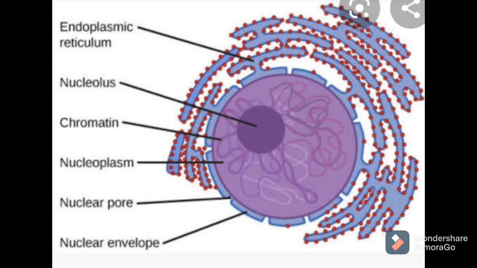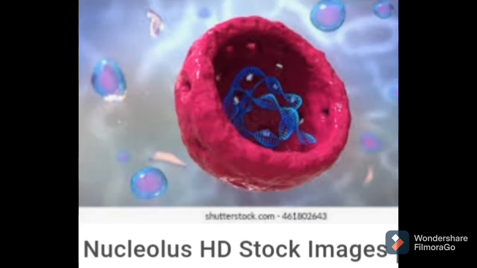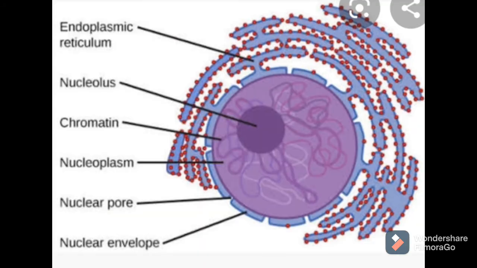It is not enclosed by any membrane. It contains RNA molecules, RNA means ribonucleic acid molecules, and proteins that serve as the site for ribosome synthesis. And the function of this nucleolus is a factory of ribosomes, and it plays an important role in protein synthesis. So I hope you understand all this structure of the nucleus.